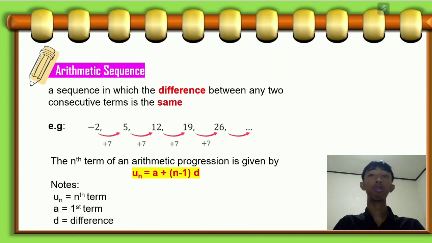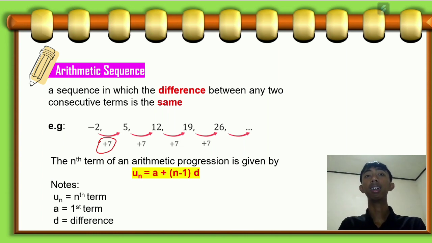Okay, there are some types of sequence. First is the arithmetic sequence. An arithmetic sequence is a sequence in which the difference between any two consecutive terms is the same. An arithmetic sequence is also known as an arithmetic progression. Now let's observe the sequence negative 2, 5, 12, 19, 26, and so on. Between the previous term and the next term there is a constant difference, and it is 7. So this sequence is included as an arithmetic sequence.